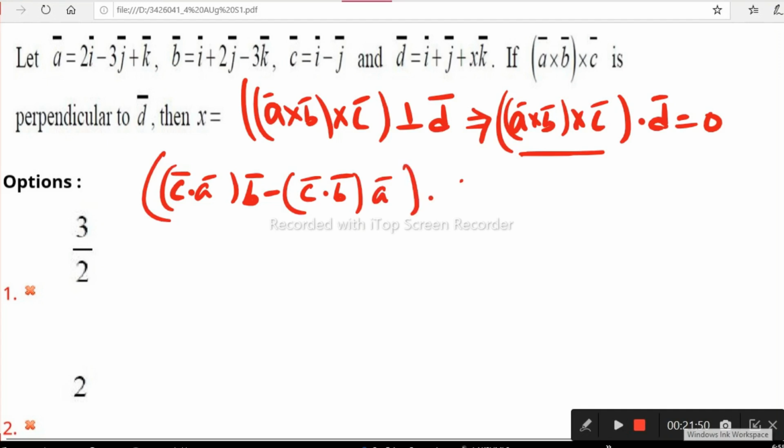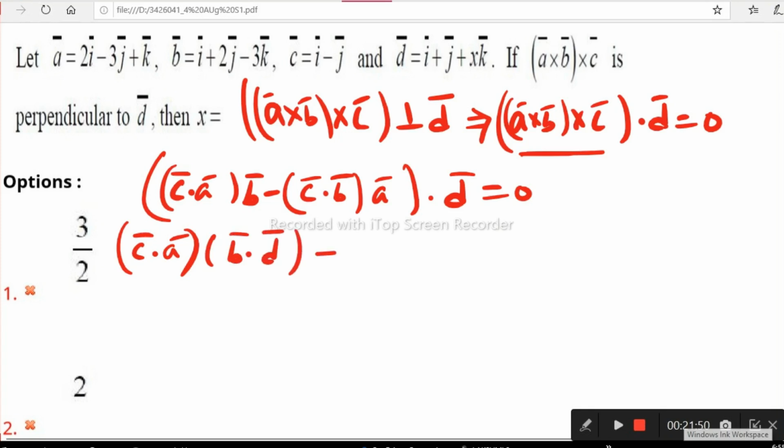Then there is the dot D. Now we can expand again here. A dot B, B dot C, C dot A, all these are scalars. Scalars means real numbers, so C dot A stays as it is. Next we use this dot D with B, that is B dot D. In the same way, the next term C dot B stays as it is, with A dot D. A dot D is equal to 0. Now you know the dot product very well.